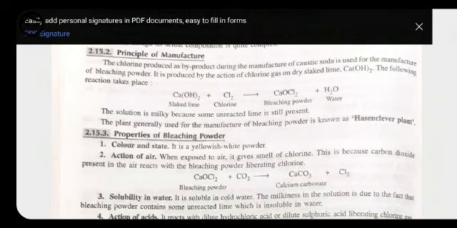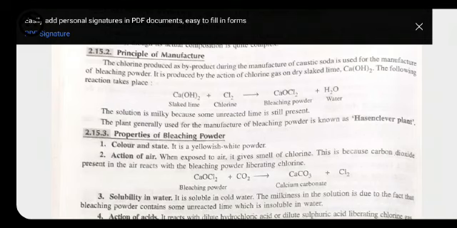Next, action of air. Action of air means whenever we expose bleaching powder to the air, what type of product will form? We know that air is a combination of various types of gases, and each product can react with the different gases in a different way.